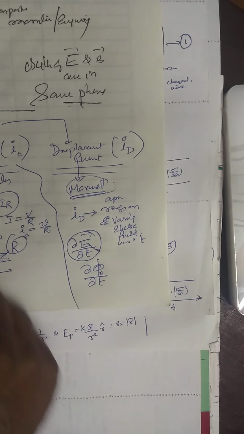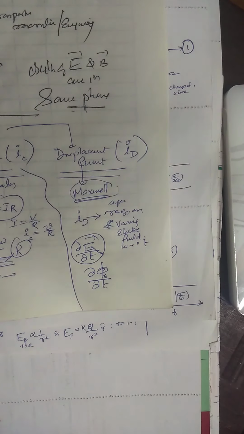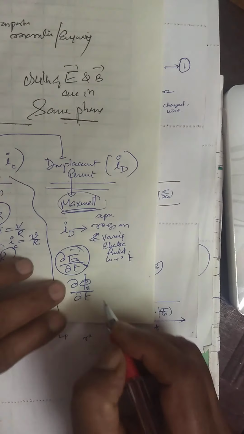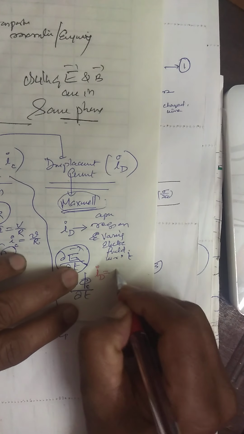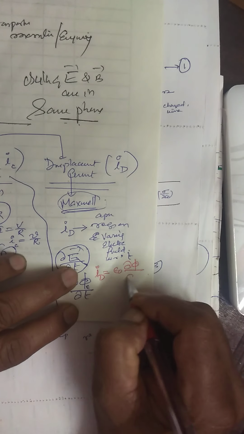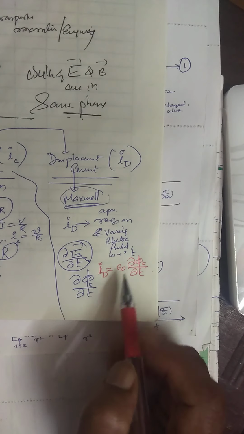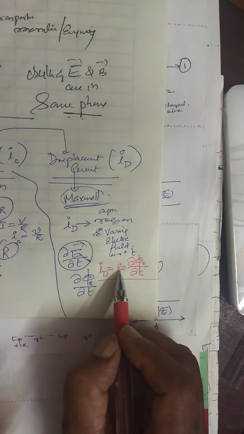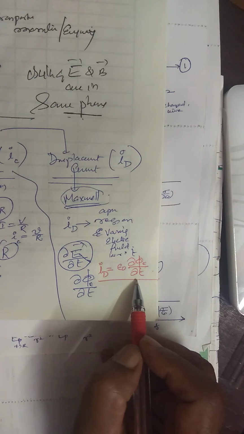Therefore, the expression for displacement current is I_D equal to epsilon naught d psi by dt, where psi is the electric flux.